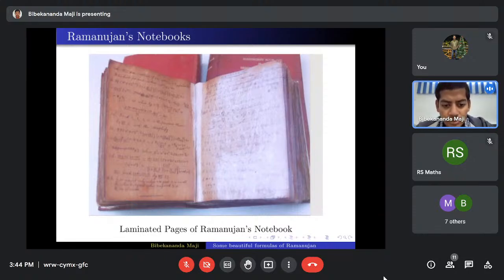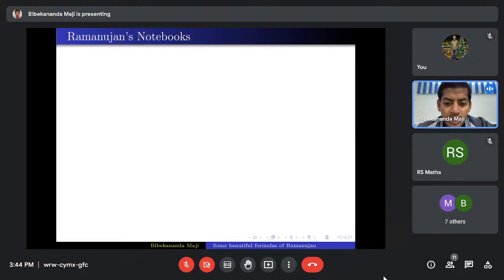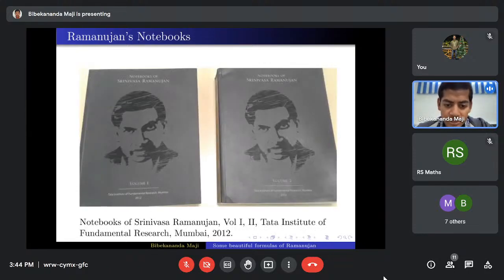Here is a picture from Ramanujan's notebook. The original copy is present in the University of Madras. A few years back, the Tata Institute of Fundamental Research published this book in a good form. Here I have the two copies, and I took pictures from these two copies. Those who are really interested in doing work in mathematics, even if you do not work in the area of Ramanujan, I still encourage students to buy this book. You will definitely get motivation from these two books.